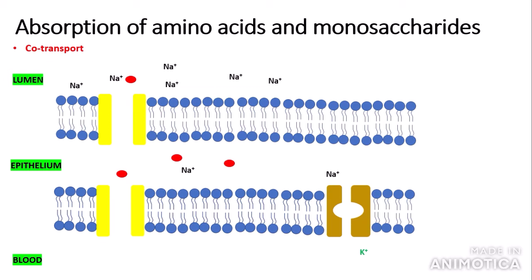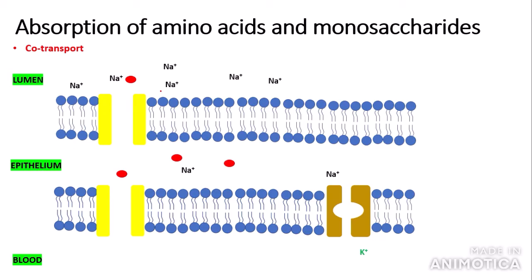Cotransport is when two molecules are transported together, one down its concentration gradient and one against its concentration gradient. This particular method uses sodium ions, Na+, along with the amino acid or the monosaccharide, so glucose.